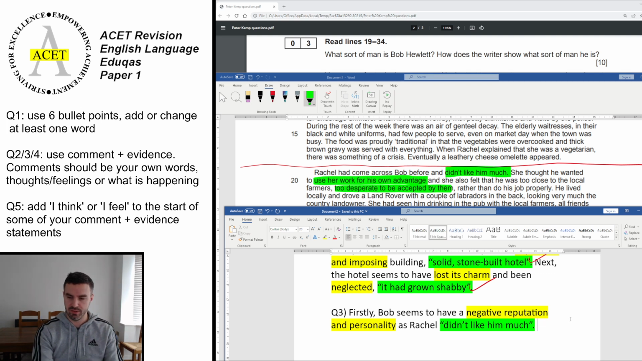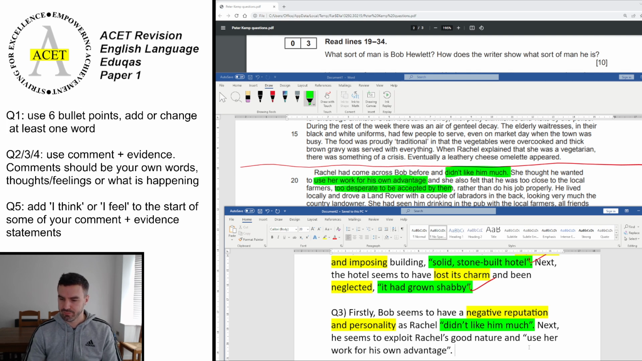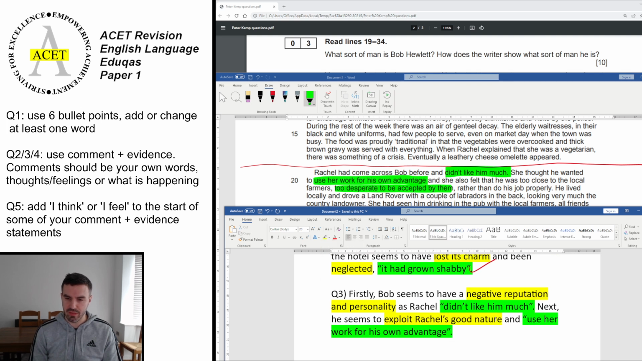Okay, so next, he seems to exploit Rachel's good nature and use her work for his own advantage. I think that's enough to get the mark on that one. Notice that your comments should never really be one word. There should always be a phrase to show understanding within the context of the story. Okay. Don't need any more than that, and that will get us a score of 2 marks so far.